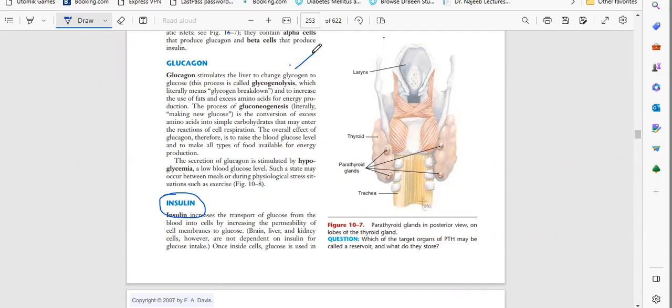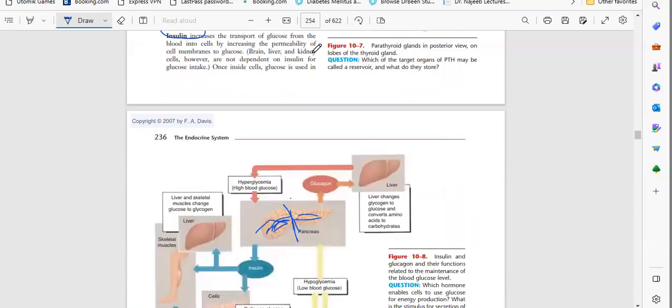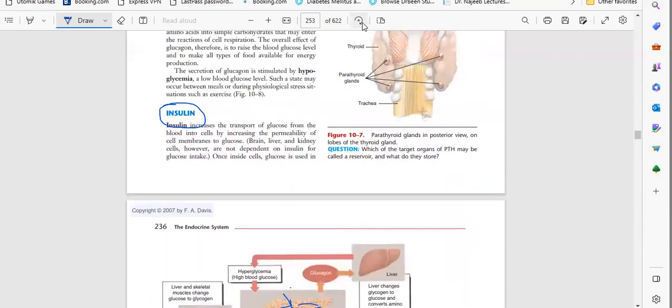When you don't eat food, the stored energy is utilized. Whenever you are hungry and not able to eat food, the stored energy will be utilized. So this is the function of the pancreas.